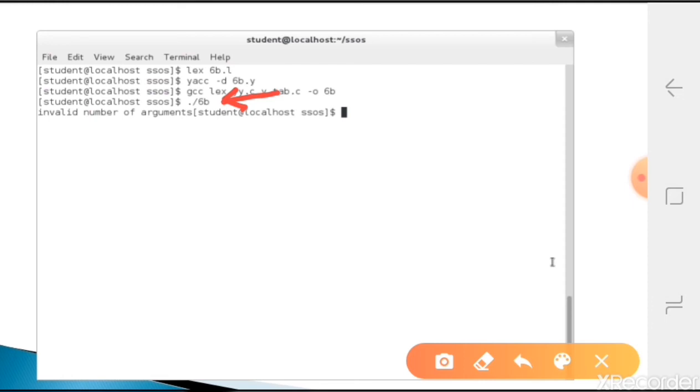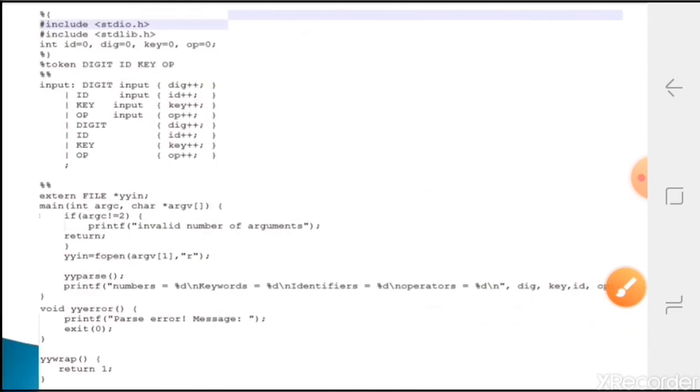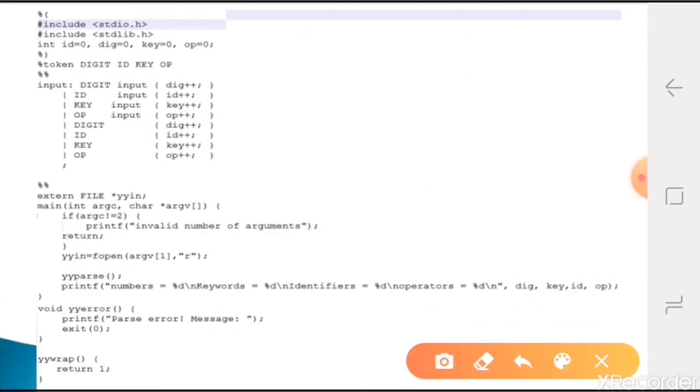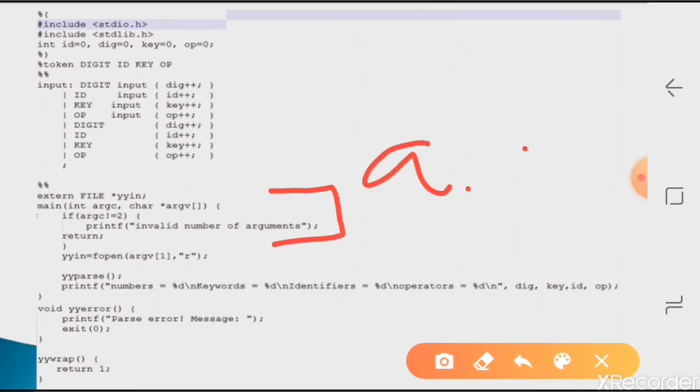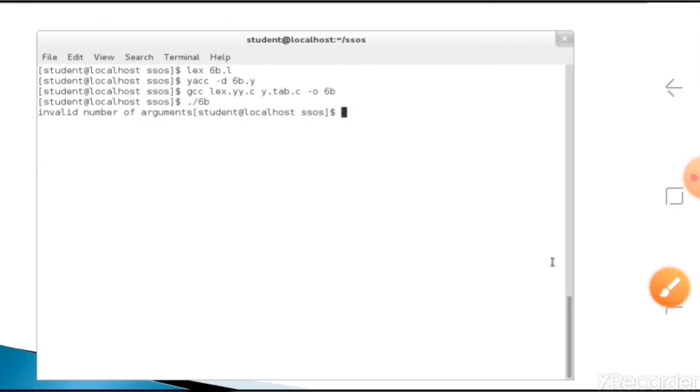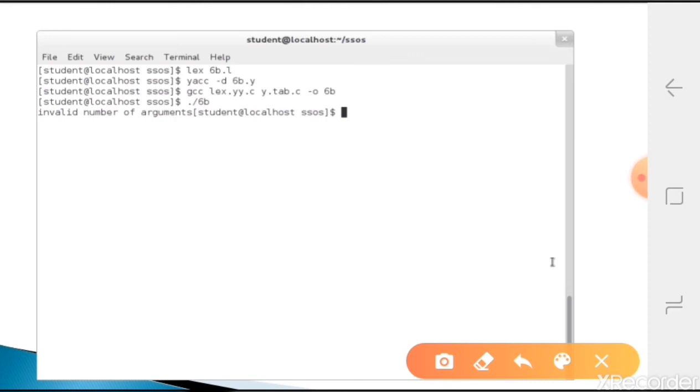As per command line arguments, we should have the executable name, for example a.out, plus one more file to pass. Here we have not sent any file name, that's why it says invalid number of arguments.